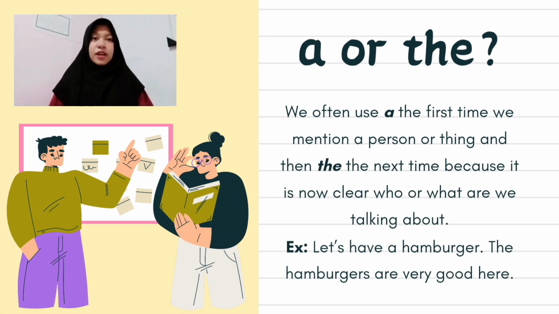A or the. We often use a the first time we mention a person or thing, and then the the next time, because it is not clear who or what we are talking about. For example, let's have a hamburger. The hamburger's very good here.